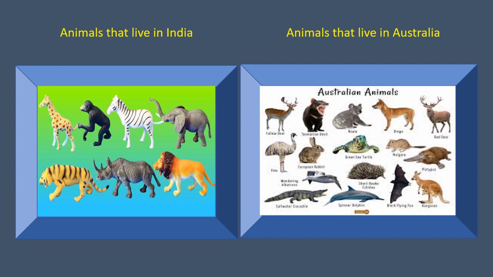Now, you are able to see two pictures on the screen. The first picture is animals that live in India and the second one is the animals that live in Australia. The animals that live in India you are very familiar with. They are called wild animals. Similarly, there are animals that live in Australia. They are called Australian animals. In the picture, at the end, you are able to see an animal called kangaroo. Today's poem is about the kind kangaroo, the duck and the kangaroo. Let's go on.